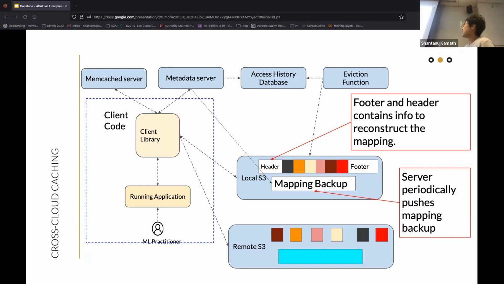But to reduce the overhead, the server will periodically push a backup of the mapping to the local S3. So the next time it tries to reconstruct the mapping, it doesn't have to read all of the committed data blobs. It only needs to read the data blobs that were committed after the most recent backup.